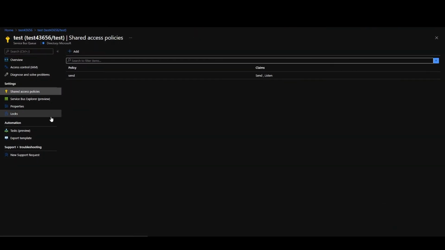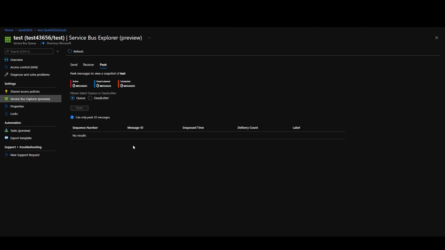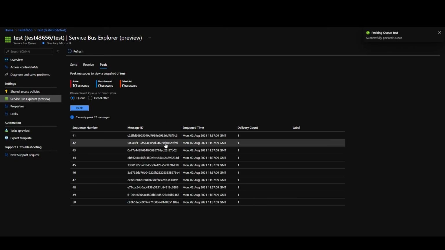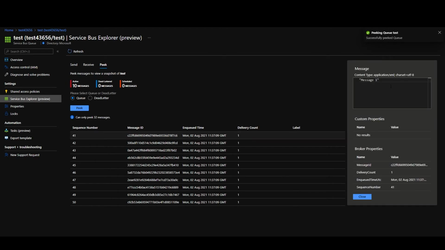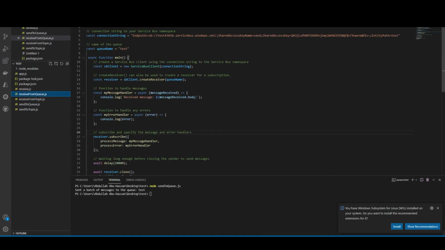And if we go back to the portal and we go back to Service Bus Explorer and we peek on that messages, we can see we have 10 messages being written here. So it worked. Now we have messages in that queue, and you can see we're going to have message 1, message 2, message 3, etc. Now, how do we consume messages from that queue? Let's go back to another example code, which is receive from queue.